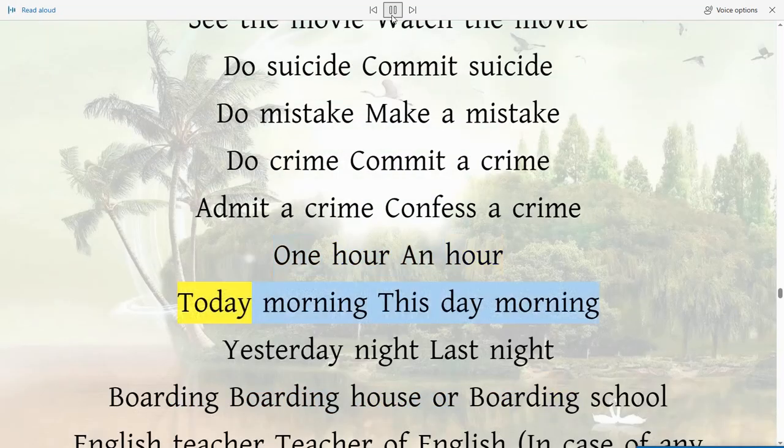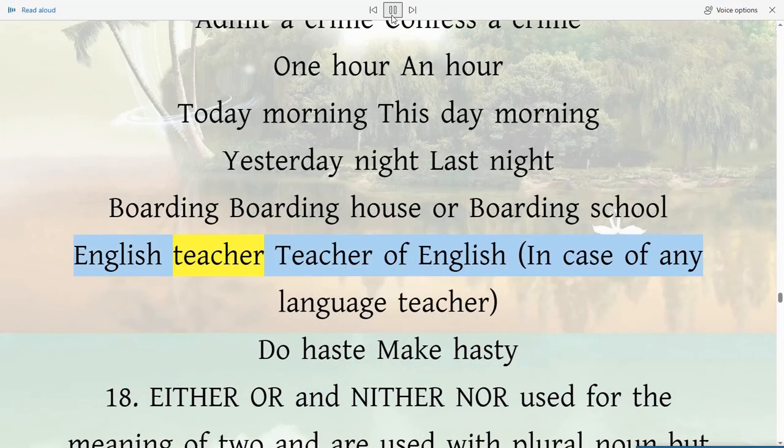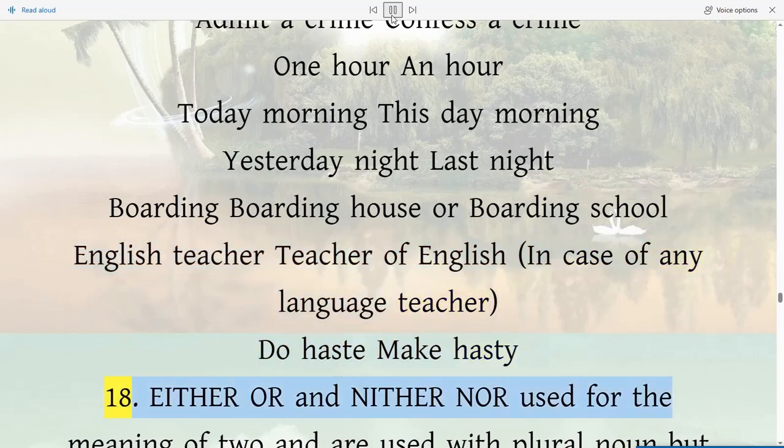1 hour, an hour. Today morning, this day morning. Yesterday night, last night. Boarding house or boarding school. English teacher, teacher of English. In case of any language teacher. Do haste, make hasty.